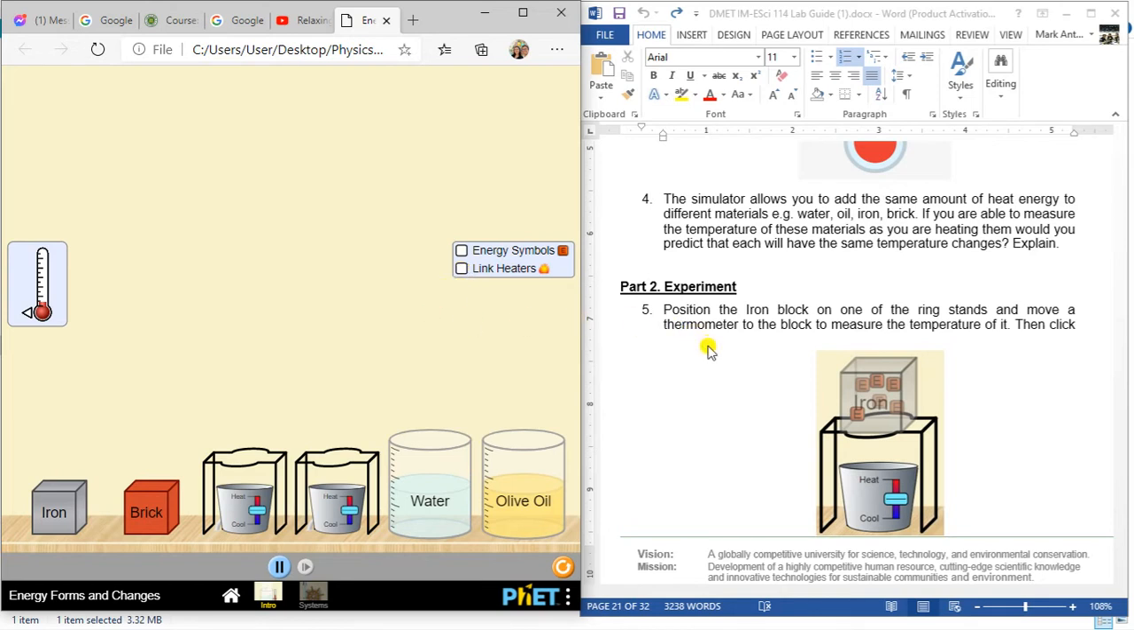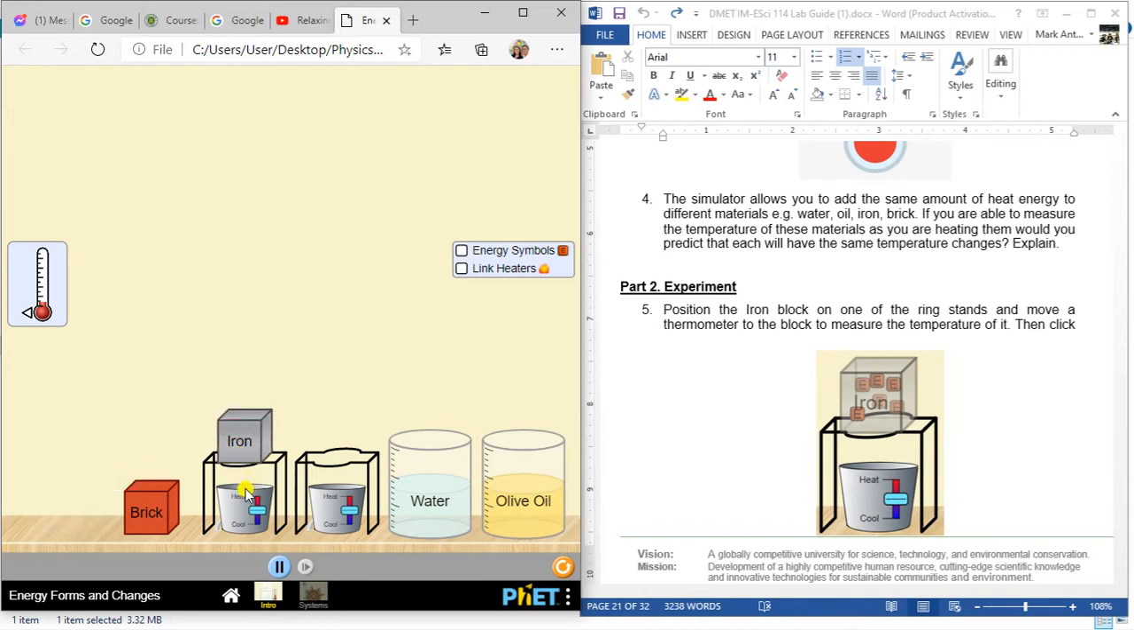So next, procedure number 5 states that you position the iron block on one of the ring stands and move a thermometer to the block to measure its temperature. So I have here the iron block, you drag it. Again, always press before dragging. Press then drag, and put it there.